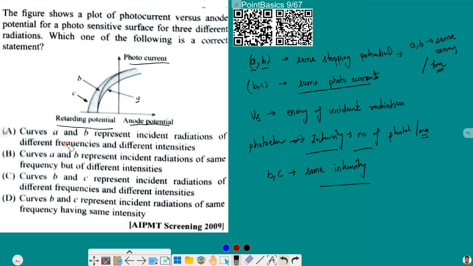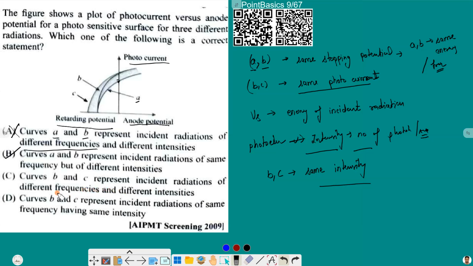So option A says curves A and B represent incident radiation of different frequencies, so it is wrong. Option B, curves A and B represent incident radiation of the same frequency but different intensity. B is right here, because the current for A and B is different. Now C, curves B and C represent incident radiation of different frequency and different intensity.